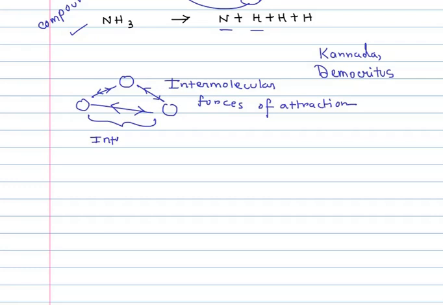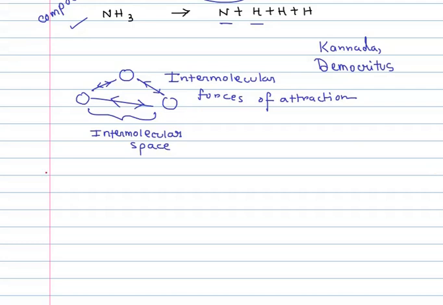This space is known as the intermolecular space. So if the intermolecular force of attraction is very high, the intermolecular space will be low, and vice versa. And that is how we can basically classify the three states of matter: the solids, the liquids and the gases.